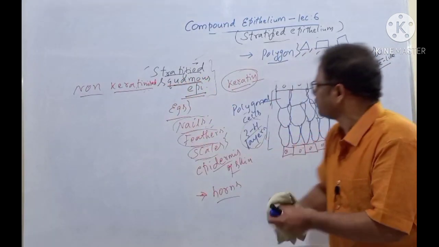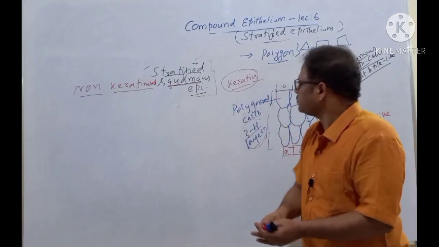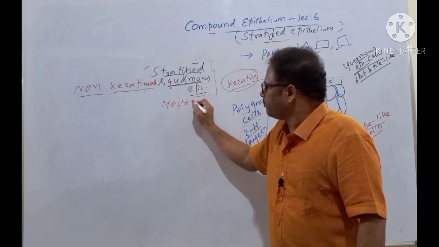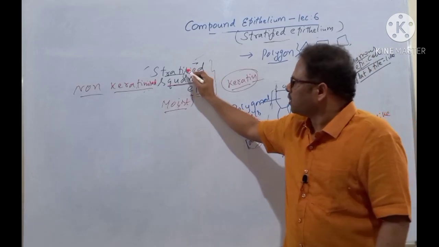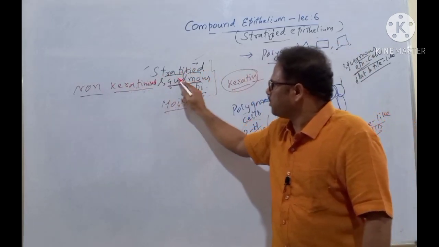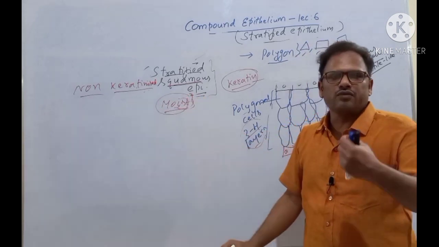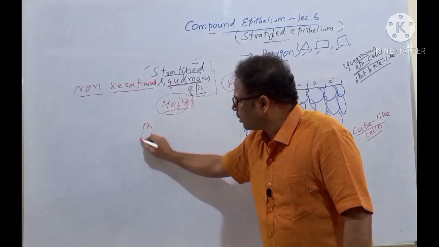Let's discuss now. This is present in the moist surfaces of the body, whereas keratinized is present in the dry surfaces. Where there is water, that is called moist, isn't it? And it is very simple to remember, bachcho.